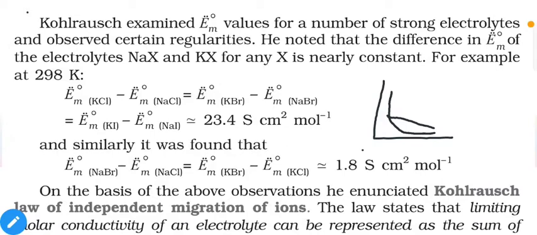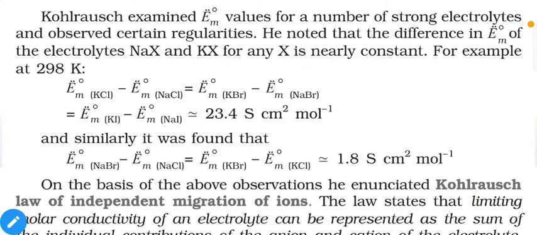Now for a strong electrolyte, the intersection with the y-axis is known as limiting molar conductivity. But what about a weak electrolyte? How can we find the limiting molar conductivity of a weak electrolyte? So in this lecture, mainly we will discuss Kohlrausch's law of independent migration of ions. But before that, one point is mentioned here. Let us discuss that first.